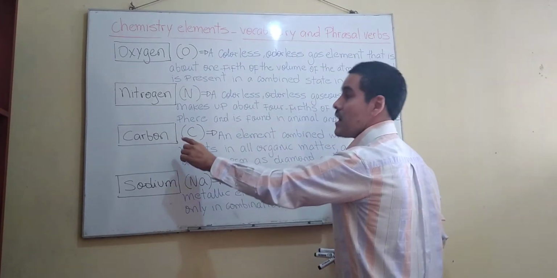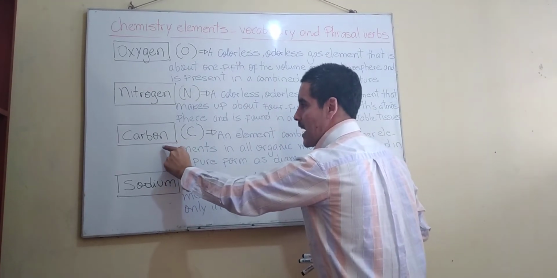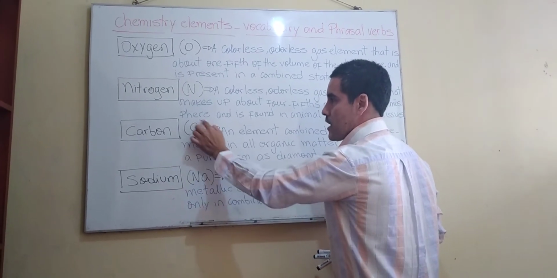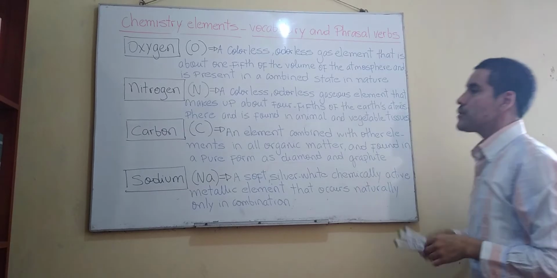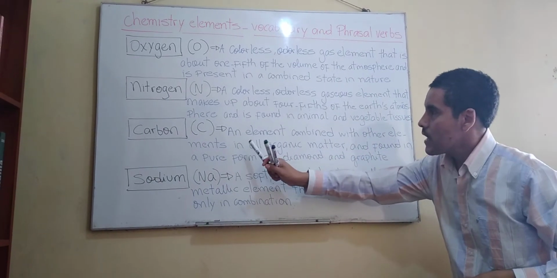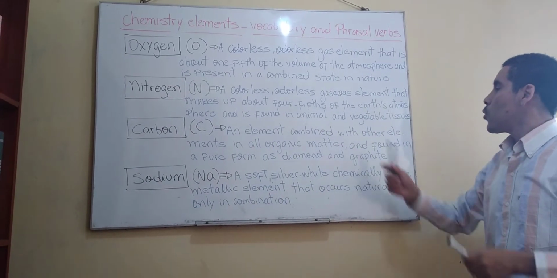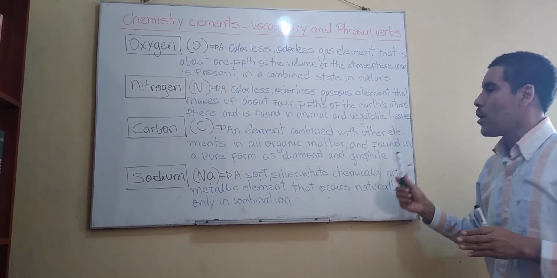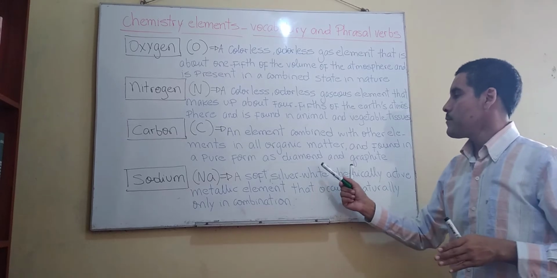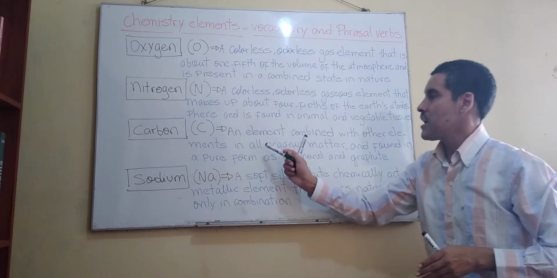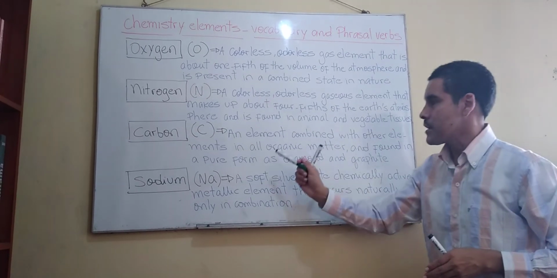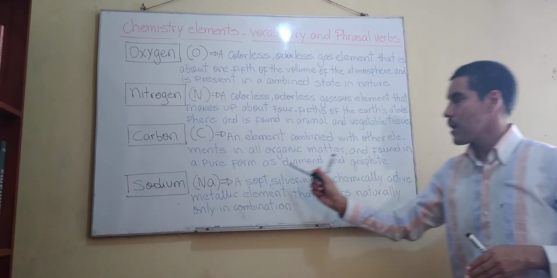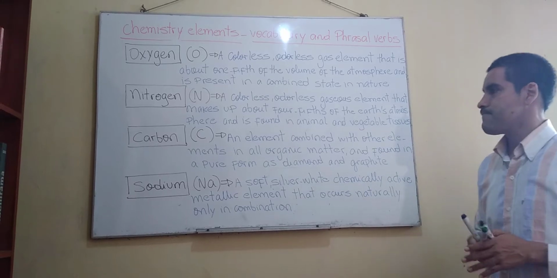Next chemistry element. Carbon. Well, the symbol for carbon is C, right? Let's see. And the definition, let's see what it says. An element combined with other elements in all organic matter and found in a pure form as diamond and graphite.